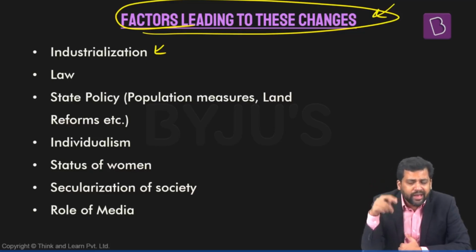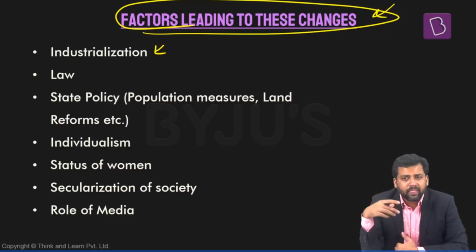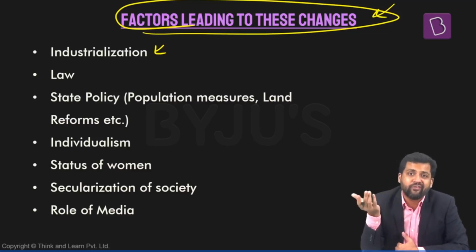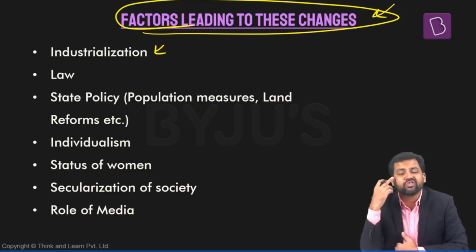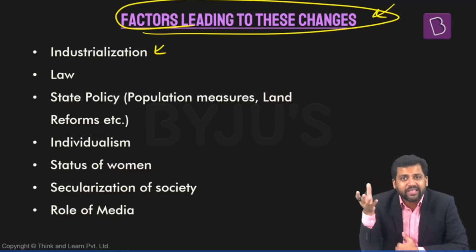How? In an industrialized economy, different kinds of economic activities are there. Different kinds of factories will be there. Different kinds of occupations will come up. Different kinds of professions will come up. Can the family impart training for all these professions? No. People have to go to specialized institutions. People will go to schools. People will go to colleges. And then the place they will get placed, the workplace, will be different.